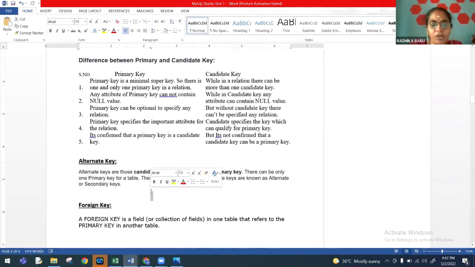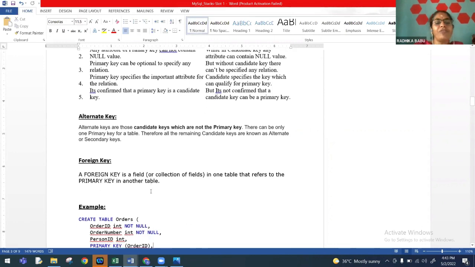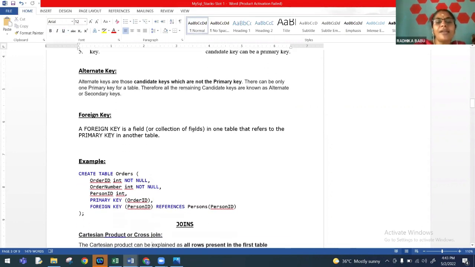So we have seen about the alternate key. Coming to the foreign key, a foreign key is a collection of fields in one table that refers to the primary key of another table. Of course, we will be knowing about the foreign key. We generally go wrong in the syntax, and now the children are also going wrong. So we have to tell them the syntax of defining a foreign key. Though it may not be tested in the board, it cannot be ignored. It will be tested as part of the viva, and maybe it will be tested in the theory question also.